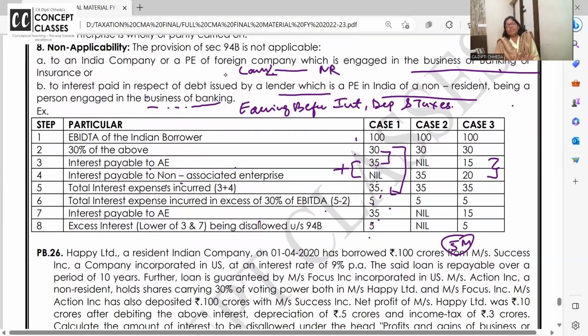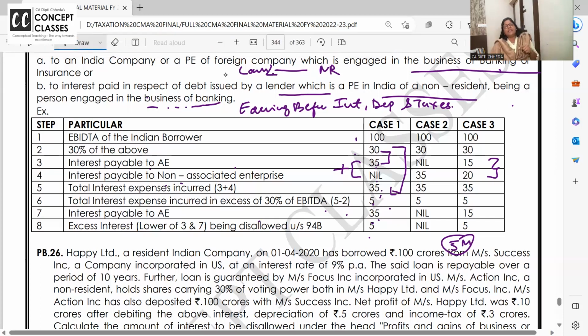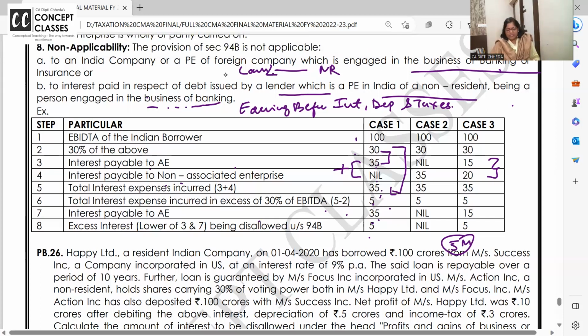35, and excess interest, whichever is lower. I'm telling you, dear students, the gist of this is that the excess interest over 30% is disallowed. But they are saying excess interest, that is 5, or the interest to the associate enterprise, whichever is lower.